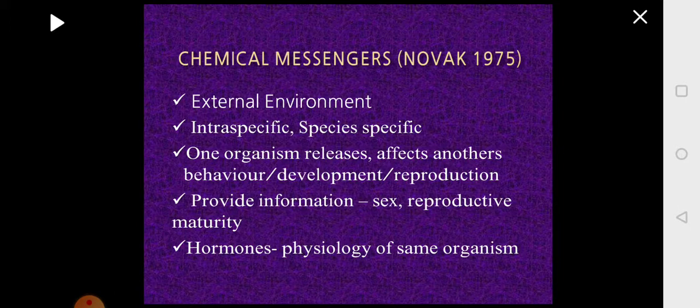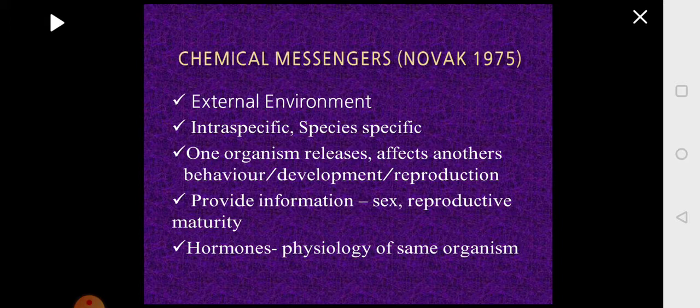These pheromones are chemical substances which are released into the external environment by an organism, which is called a releaser, and the message which is released along with the pheromone is picked up by another member of the same species. So it is referred to as intraspecific or species specific.